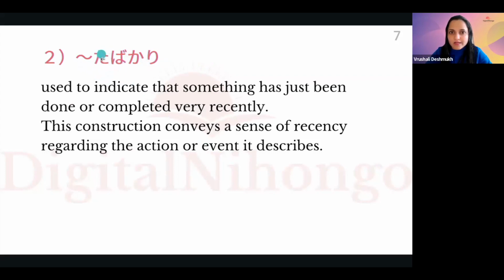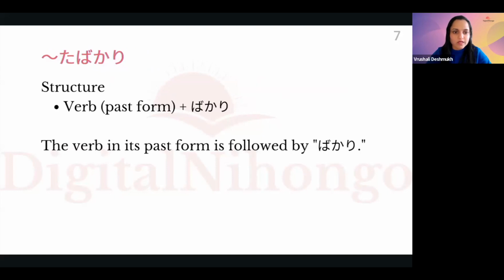Okay. Then the next pattern is ta bakari. I have written ta bakari here so that you will understand that this is ta form of the verb and bakari. So this is the conjugation with doushi, that is verb. Okay. So this ta bakari is something that has just been done or completed very recently. Okay. This construction conveys a sense of recency regarding the action or event it describes. So if you are describing something which has happened recently, then you can use the pattern ta bakari. Tabeta bakari desu. I just ate my food. It is tabeta bakari. Okay. So verb past form plus bakari is the conjugation.